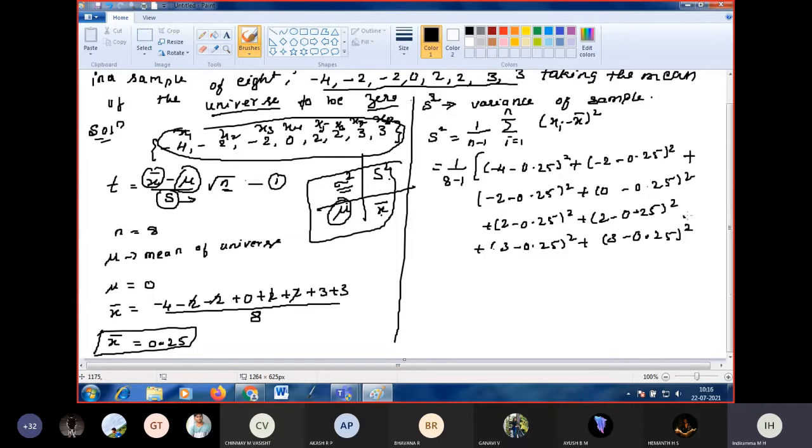What did you get? Tell me the S square value divided by 7, you should do at the end. This is the S square value, so S is equal to square root of 7.07. What is the square root of 7.07?